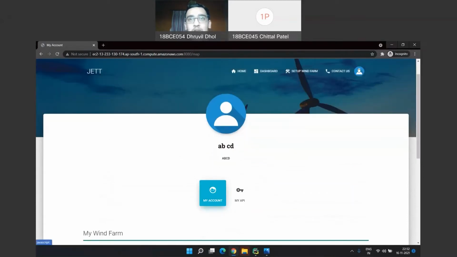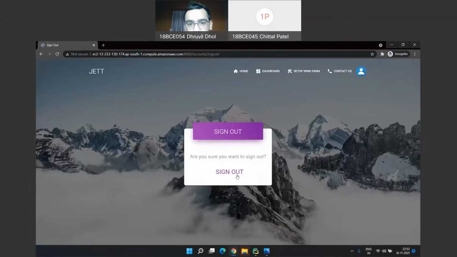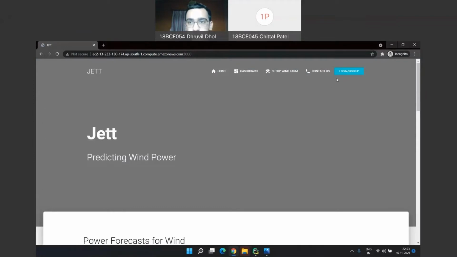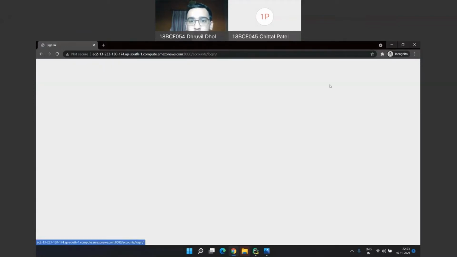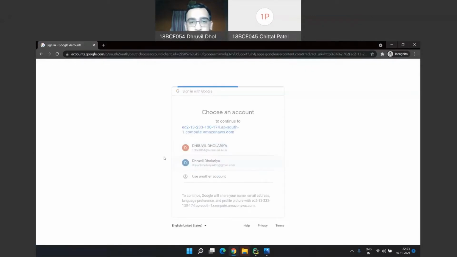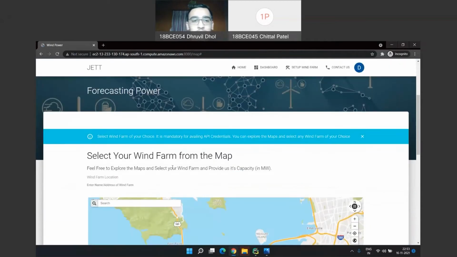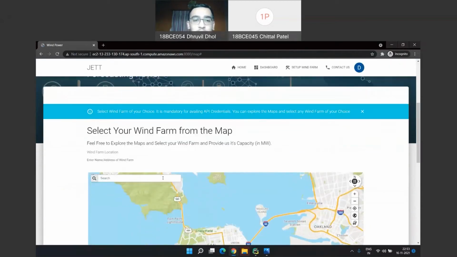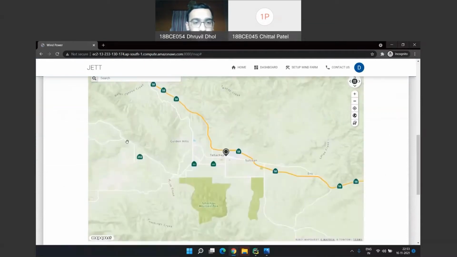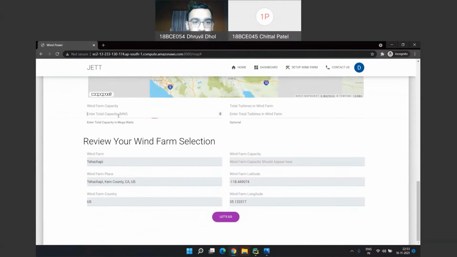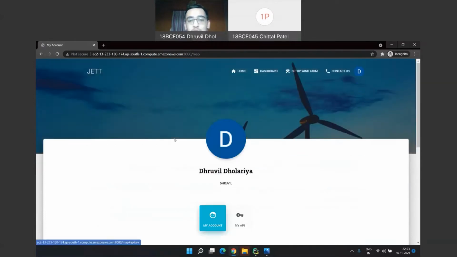Now we will see the login through a social account. Now I will log in through my Google account. Again, this user will be redirected to provide the WinFarm name. Here again I select the WinFarm name and provide the wind turbine capacity. Here is the user homepage.